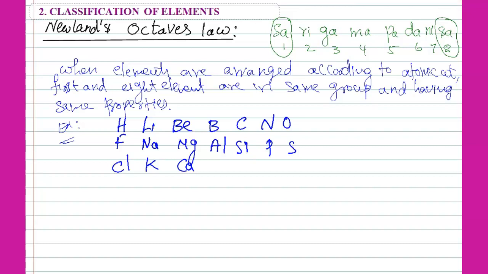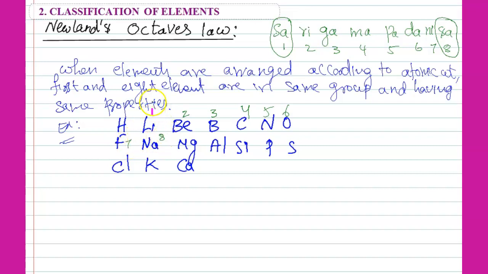See the students, consider lithium as the first one, then beryllium second, then third, fourth, fifth, sixth, this is the seventh one, and this is the 8th element.